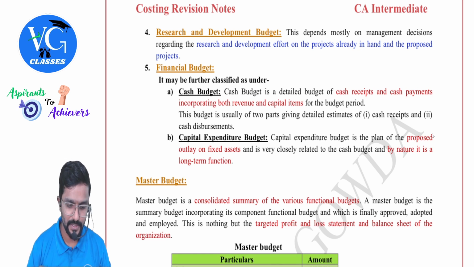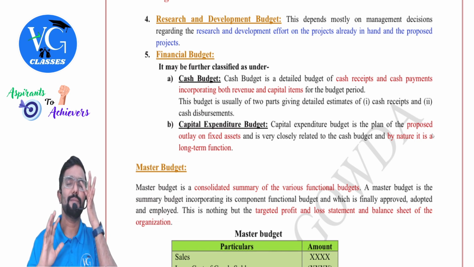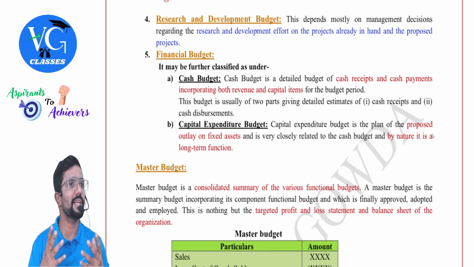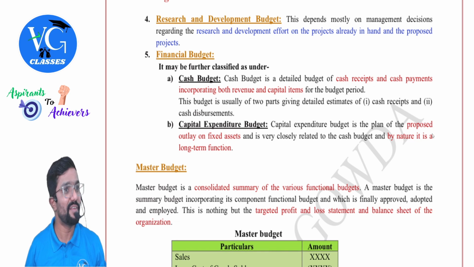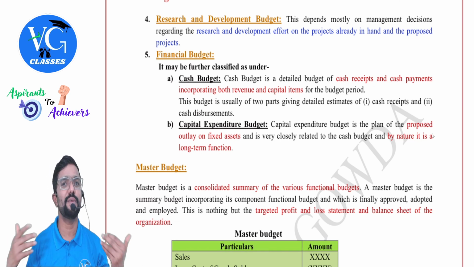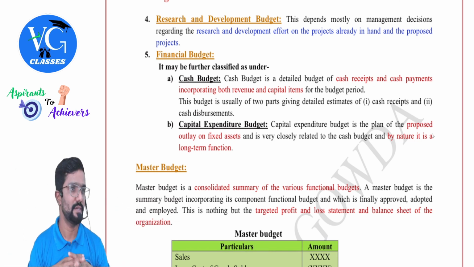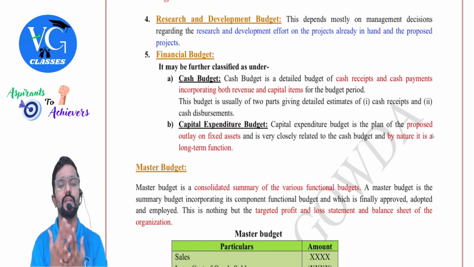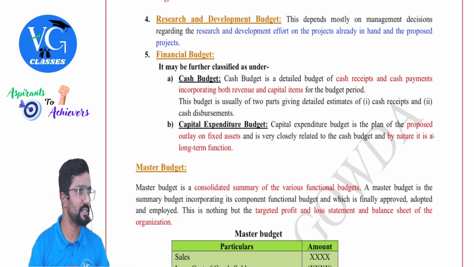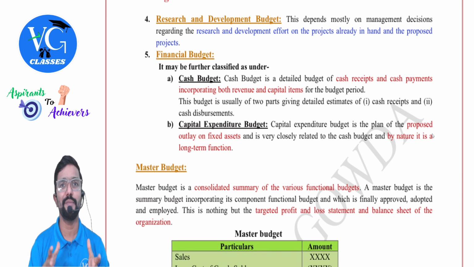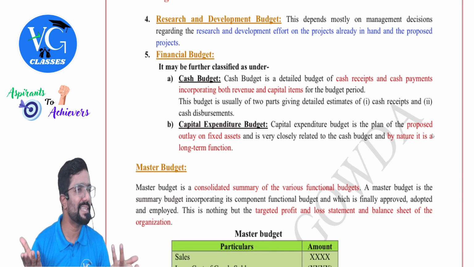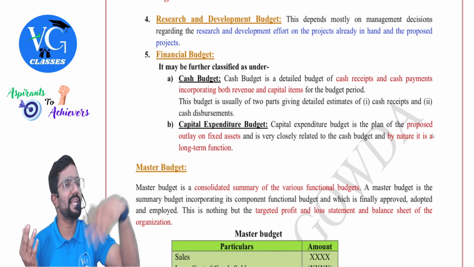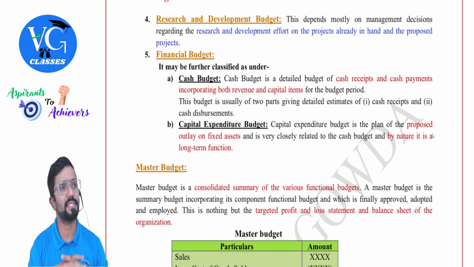That's all. Yes. Then capital expenditure budget, normally this will be long-term. Because capital expenditure, I will not be incurring every day, every year. Once I purchase, I expect to use it for a number of years. So capital expenditure budget is like a long-term budget where I am investing the money into capital assets or fixed assets. This will come only when the company is expanding their operations. Correct? Because if I am remaining the same, then I will continue with whatever assets I have, or if there is any asset which has become outdated, I may replace it.